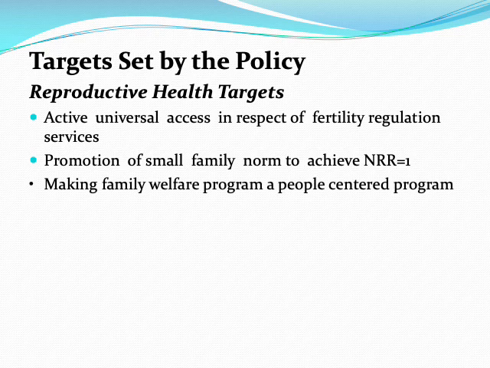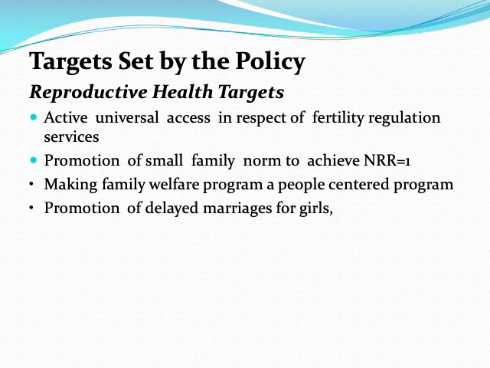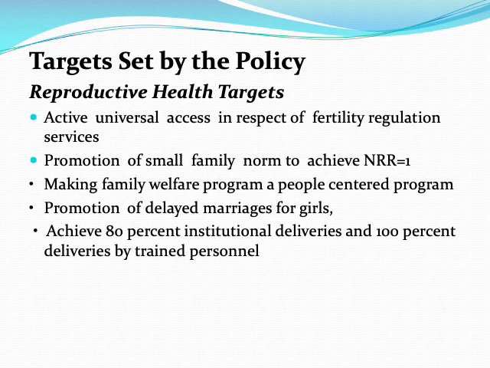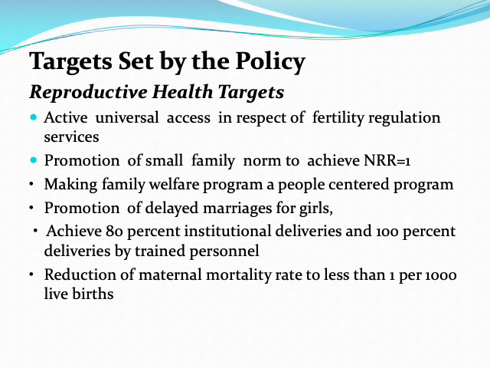Making family welfare program a people-centered program. Promotion of delayed marriages for girls. Achieve 80% institutional deliveries and 100% deliveries by trained persons. Reduction of maternal mortality rate to less than 1 per thousand live births.